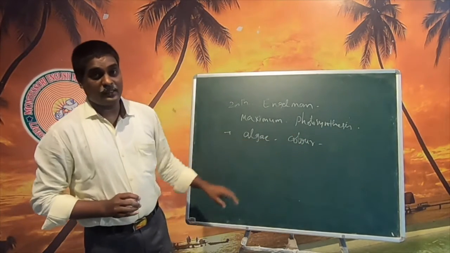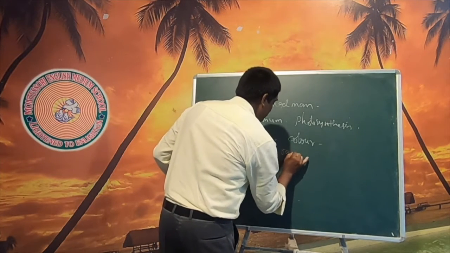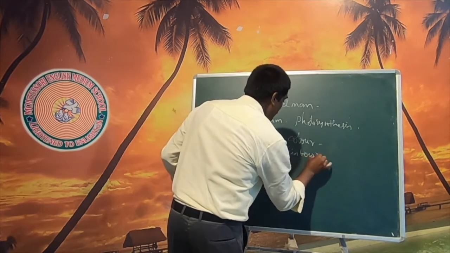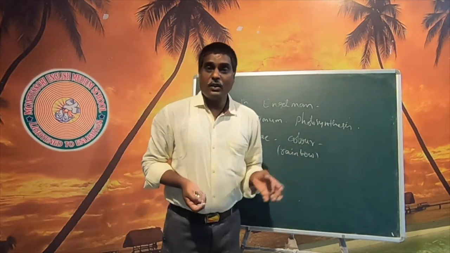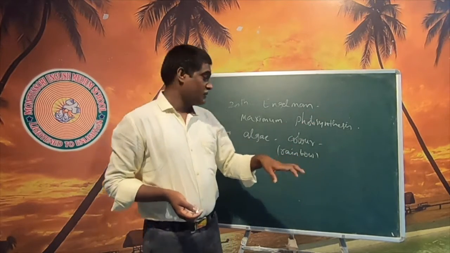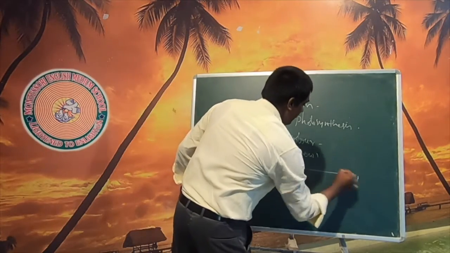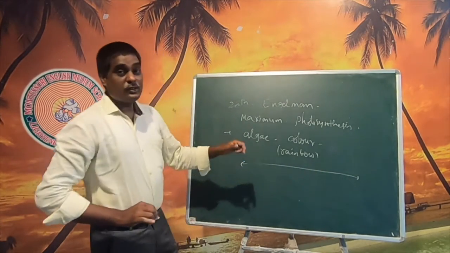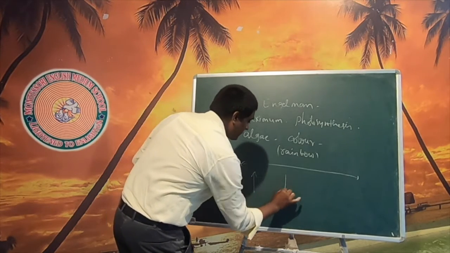These colors are present in the rainbow, for example violet, indigo, blue, red, orange. So if you think of it as an algae, he exposed this algae to different color substances.